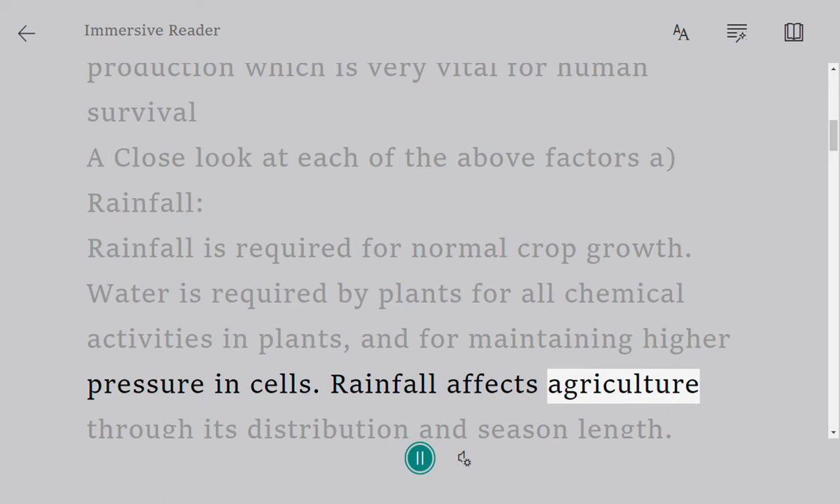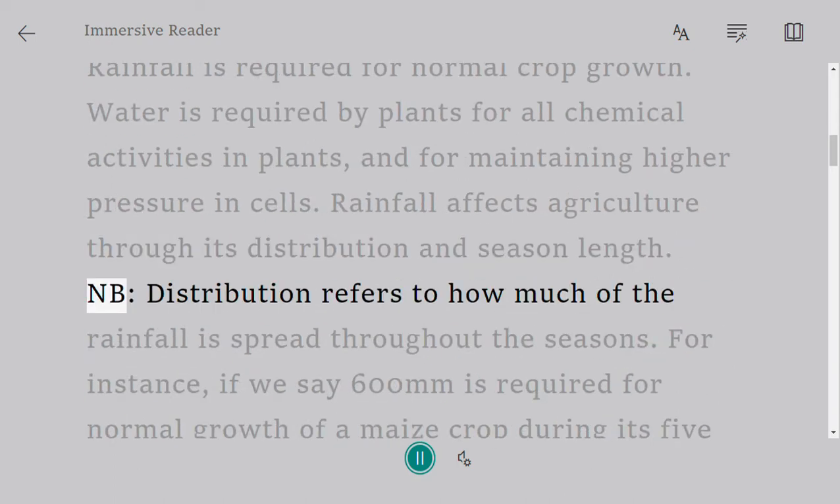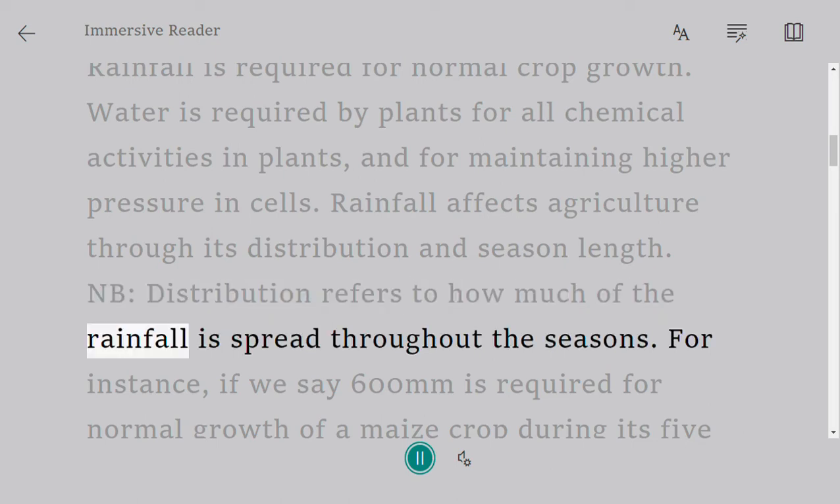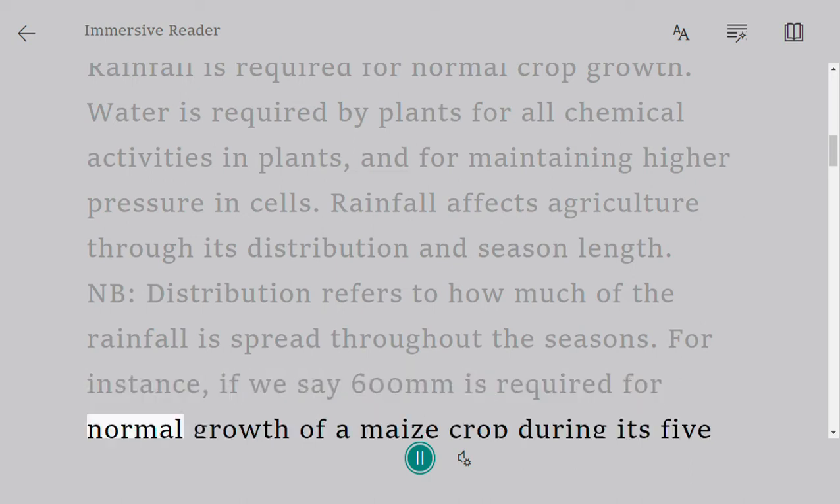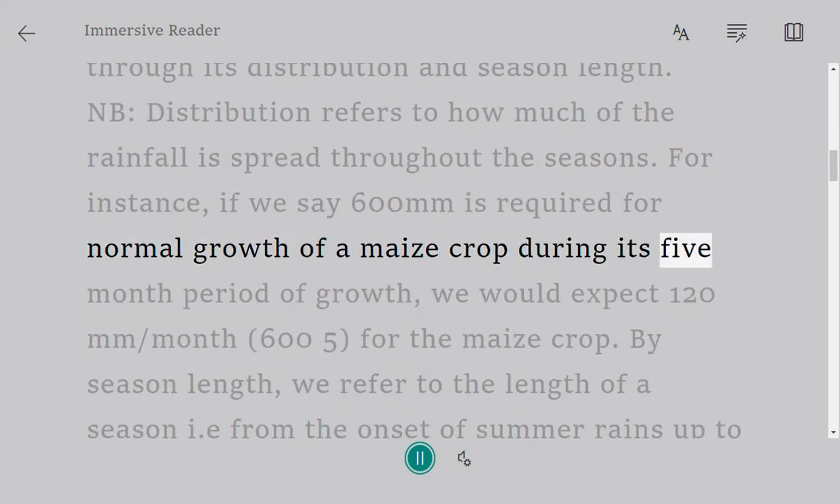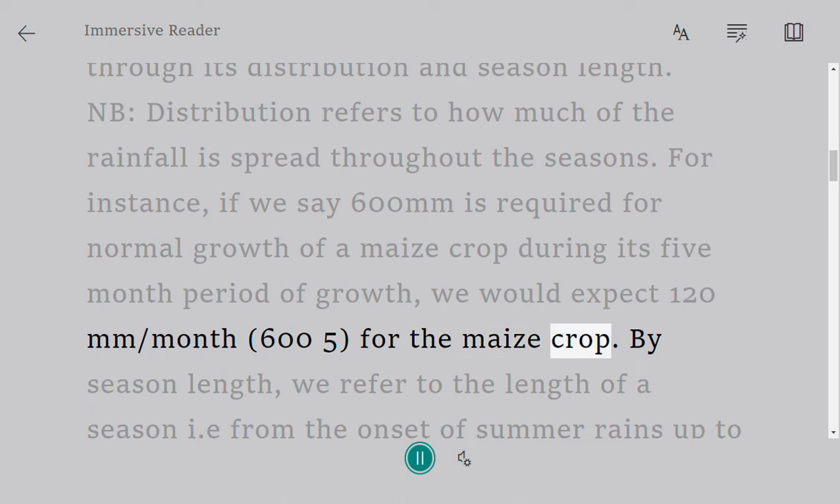Rainfall affects agriculture through its distribution and season length. NB. Distribution refers to how the rainfall is spread throughout the season. For instance, if we say 600 mm is required for normal growth of a maize crop during its 5-month period of growth, we would expect 120 mm per month for the maize crop.